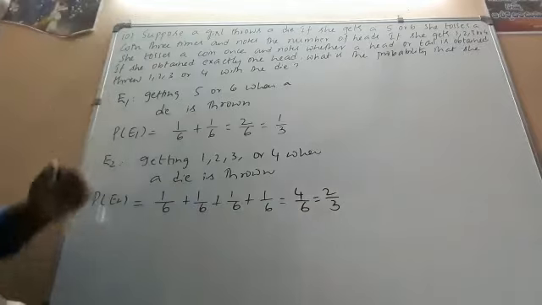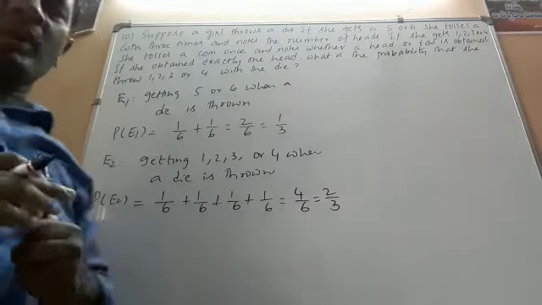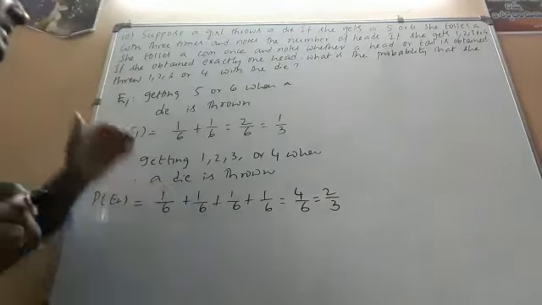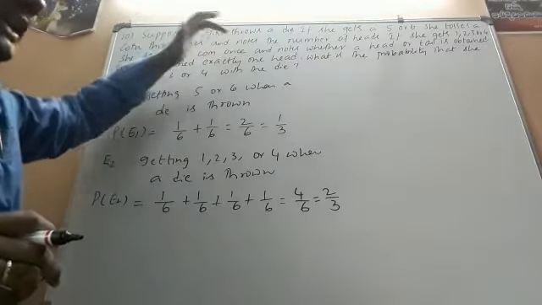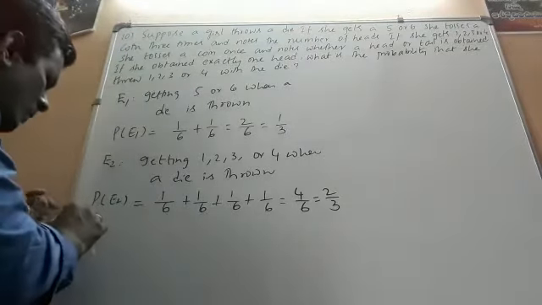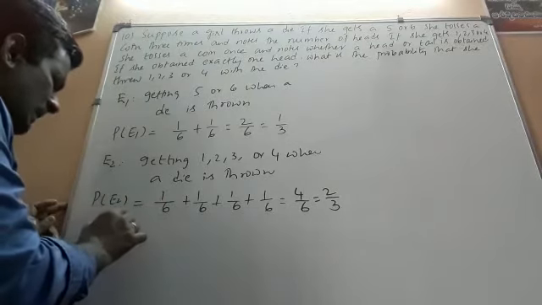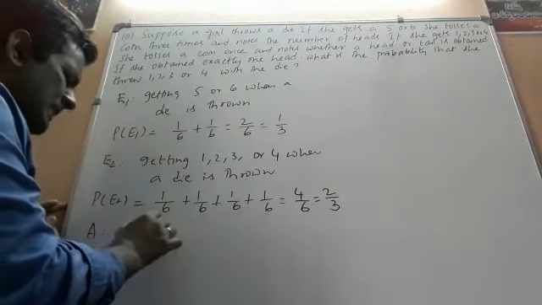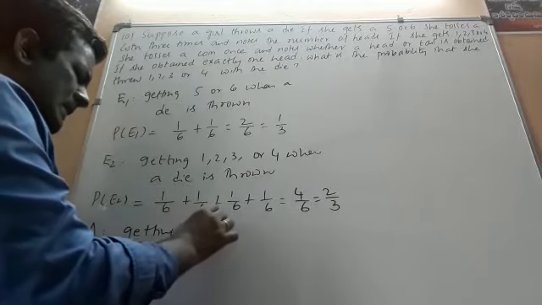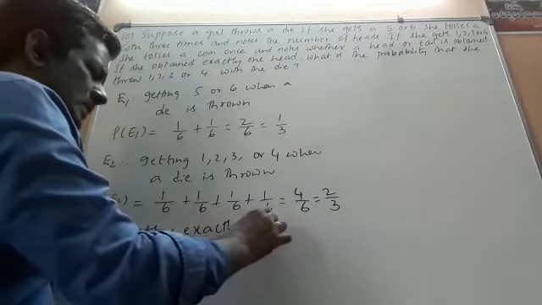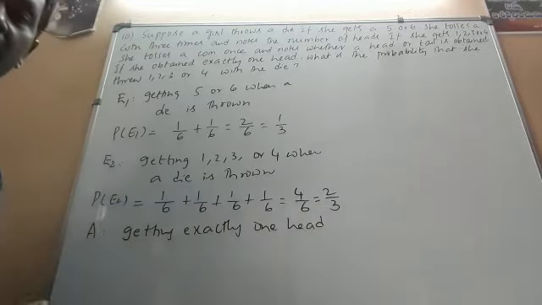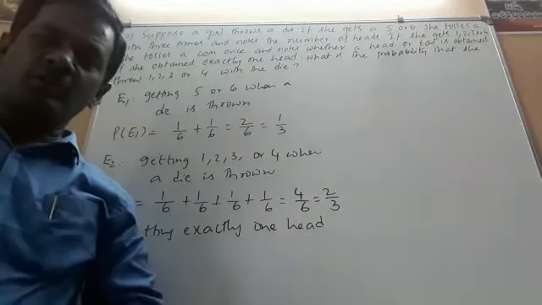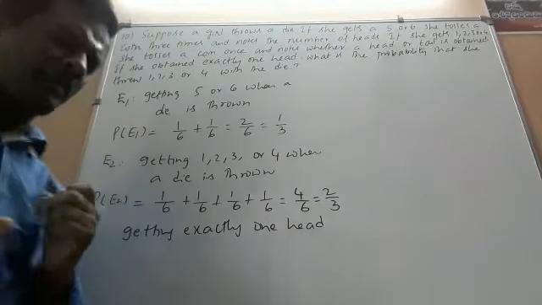Now what is the event A? If you notice in the last but one sentence, if she obtained exactly one head, so getting exactly one head can be described as event A. Then how to find the probability of this event A? It can be found through the law of total probability.